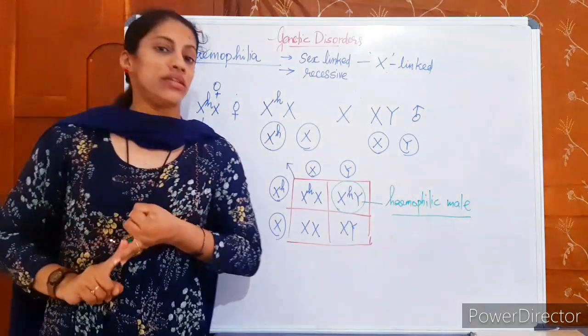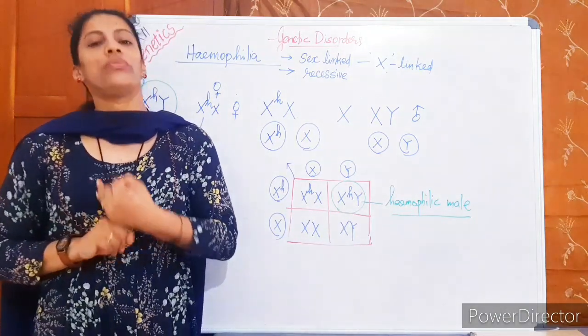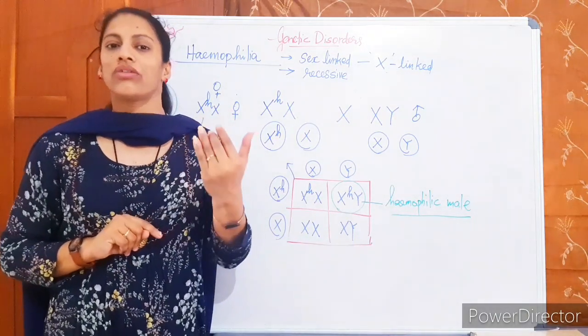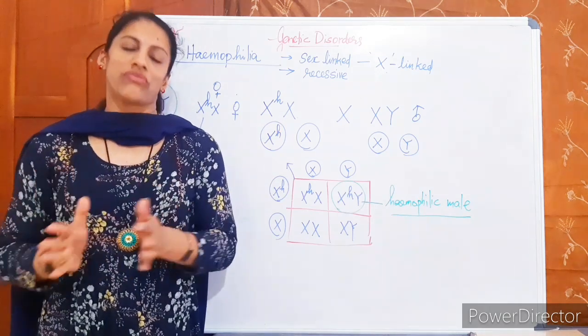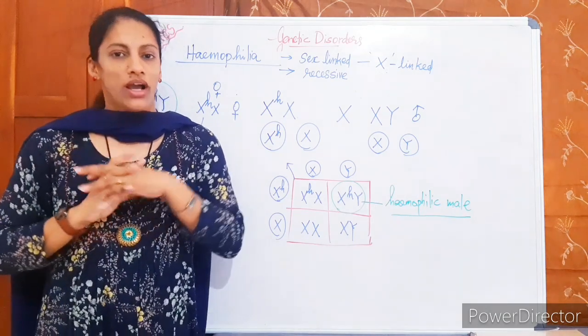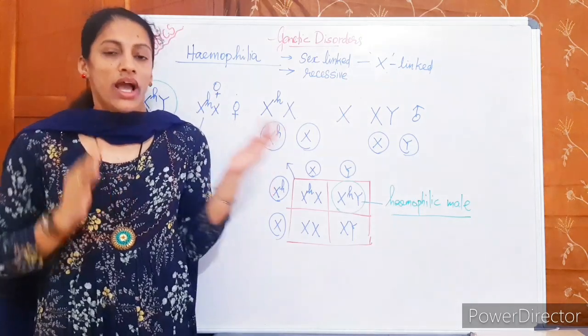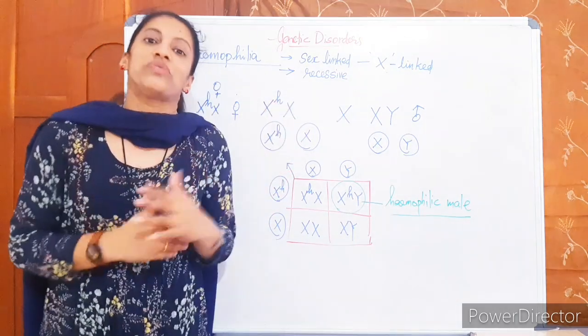A female getting the disease is very rare, because a hemophilic father cannot contribute, and it will be lethal, she cannot survive up to that life. I think these things are clear, and if this is clear, the next disease is very easy to study.